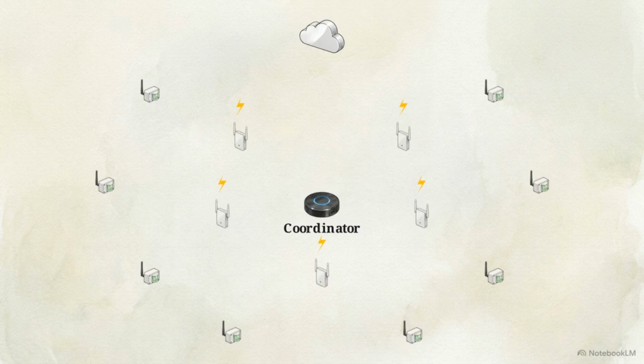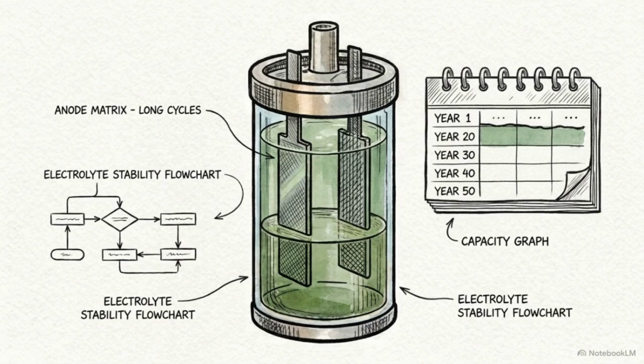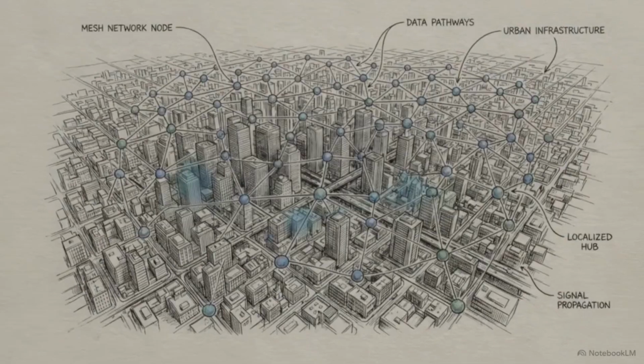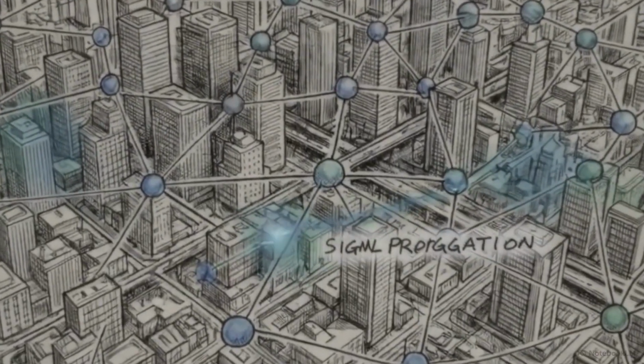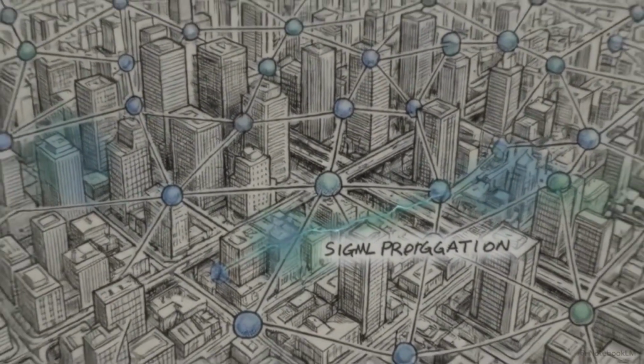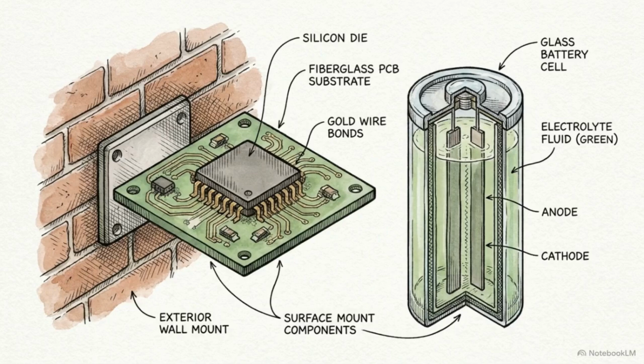These are the physical edge sensors. Because they only need to transmit data a few feet to their closest router, they can enter deep sleep modes and save massive amounts of battery life. Mesh networking circumvents the range limit of individual radios by allowing data to hop between nodes. This enables massive network expansion while keeping the power requirements of individual edge sensors extremely low.